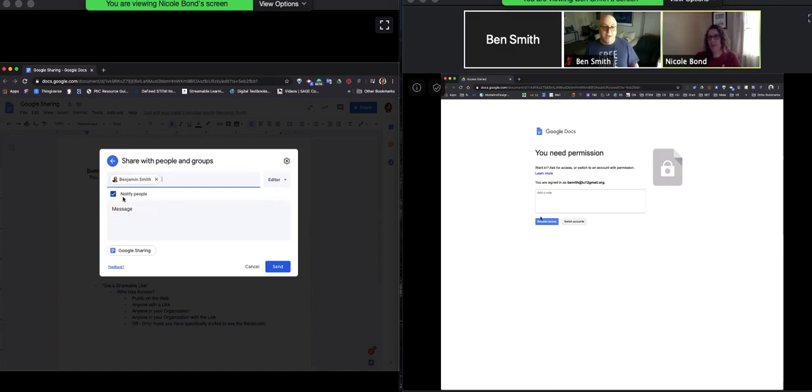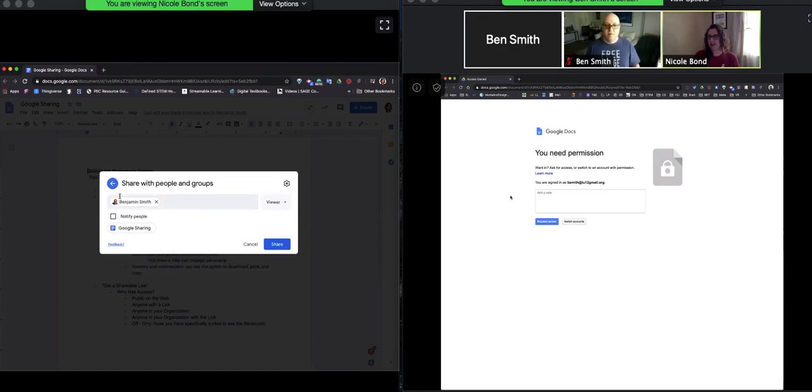And on my side, if I had wanted to, I could have requested access, which would have sent Nicole an email to get access to that same window. Okay, I'm going to share it to you as a viewer so that you can only view it. I'm going to unclick the notify since you're already there. That way you don't get the email notification.